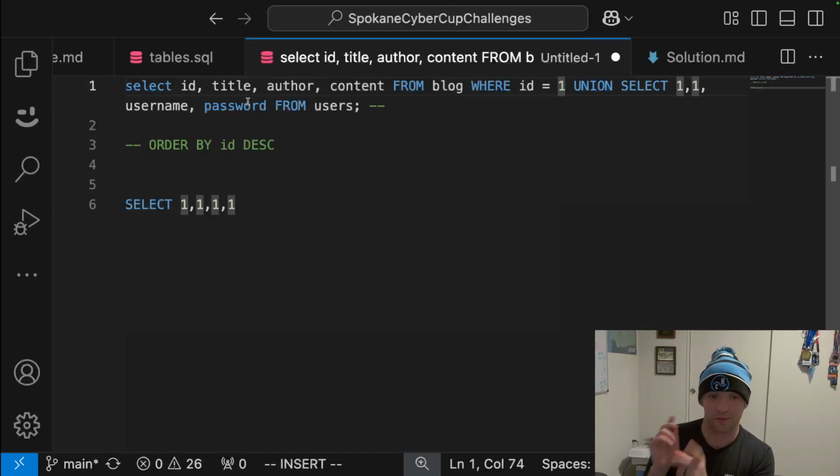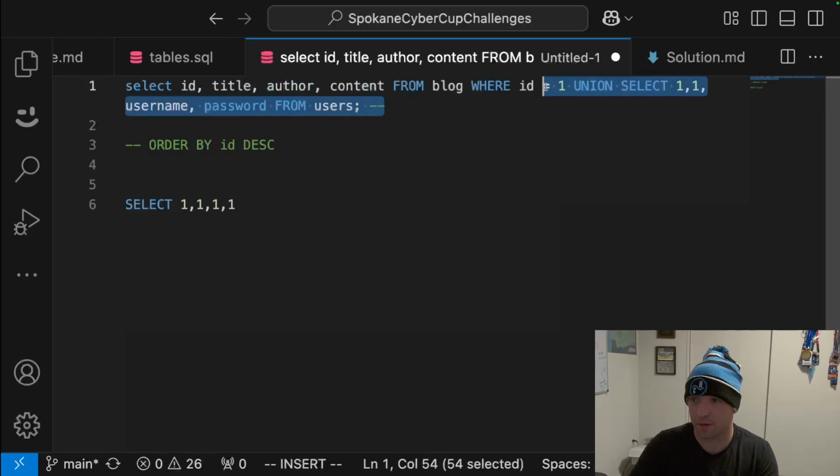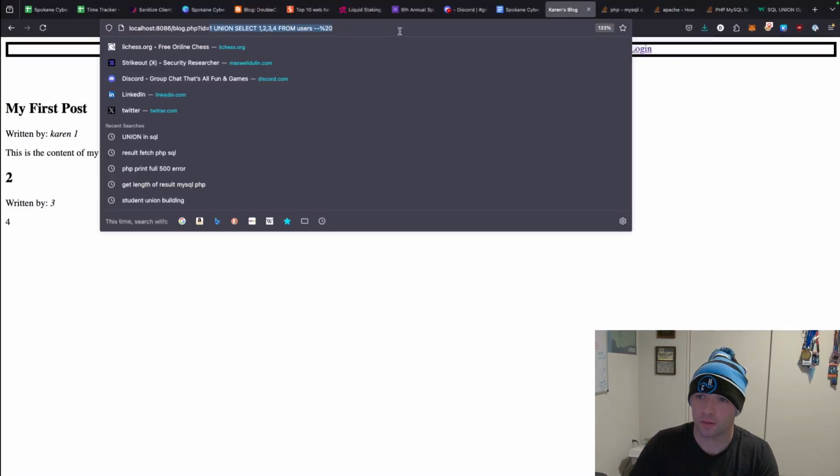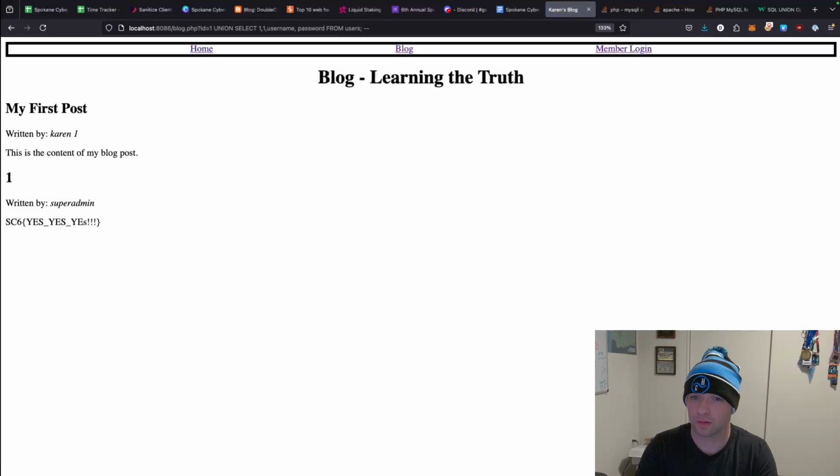So now we're just going to use 1 just to make life easier. So if you try this again, we now get an element from the table. There's actually only 1 user in there, with username and password. So with that, we have successfully extracted the flag from the super admin user.